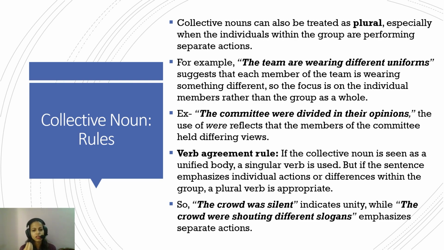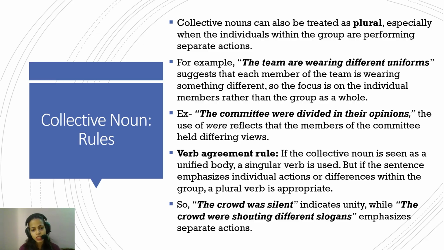Okay. Again, in another example, the committee were divided in their opinions. If the committee had come to one single opinion, that means the committee is one unit. But since there are so many different opinions inside one committee, the committee is being treated as plural. So the committee were divided in their opinion. The committee was united in their decision. So you see the difference. When the committee is acting as one unit, it is followed by a singular verb. When the committee acts as a group of individuals with their own different views, then it acts as plural.